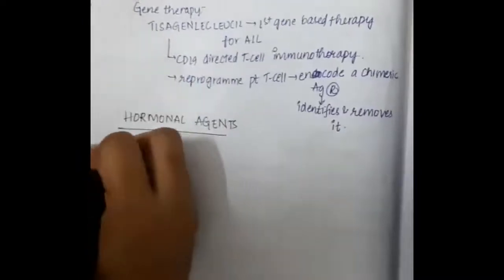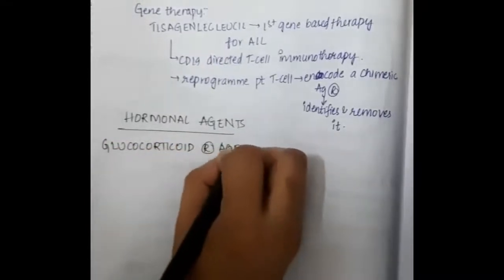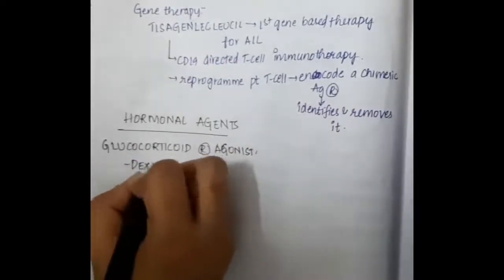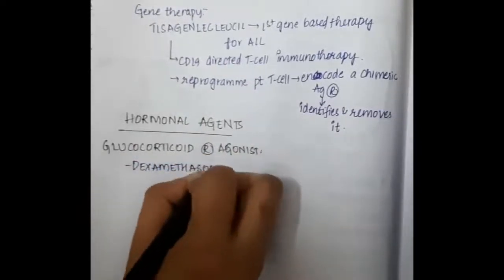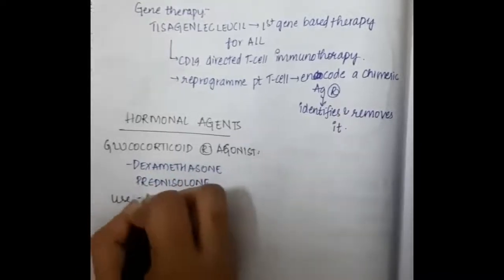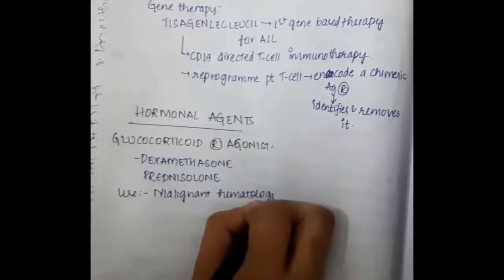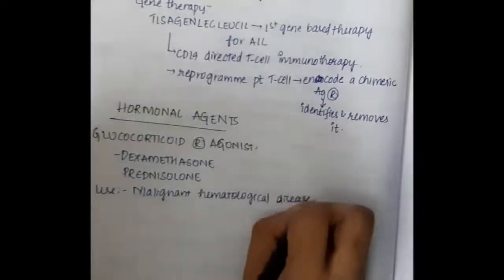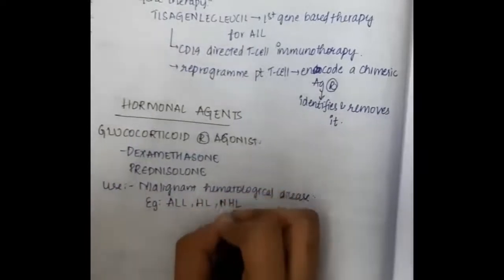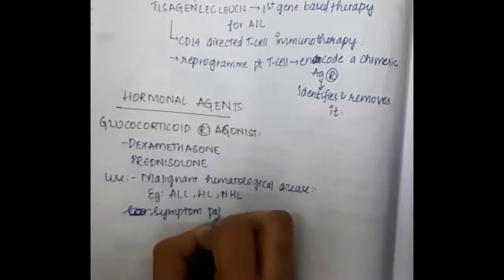In the hormonal agents, first we have glucocorticoid receptor agonists, namely dexamethasone and prednisolone. These are used in malignant hematological disease, for example acute lymphocytic leukemia, Hodgkin's lymphoma and non-Hodgkin's lymphoma.